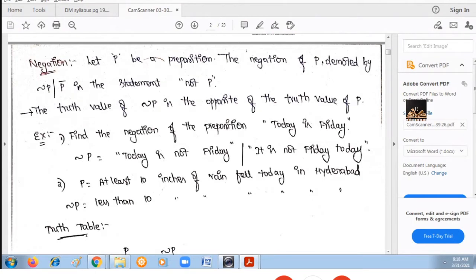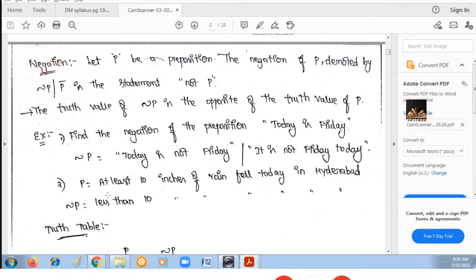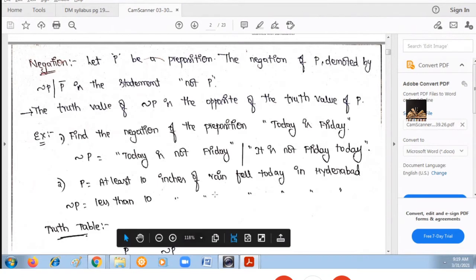Similarly, one more example. The given statement is: at least 10 inches of rain fell today in Hyderabad. At least means what? Minimum of 10 inches, maximum can be anything. That means greater than or equal to 10 inches of rain fell in Hyderabad.